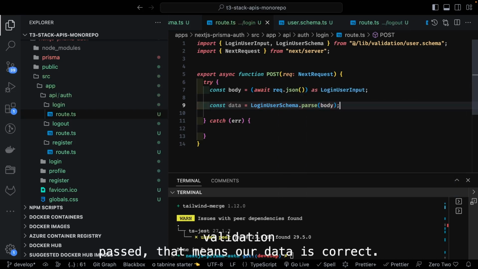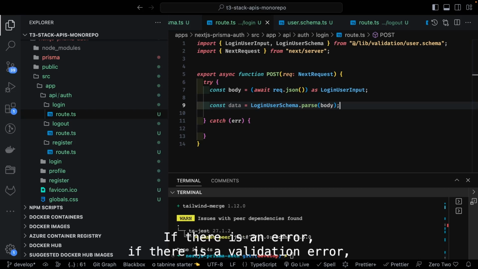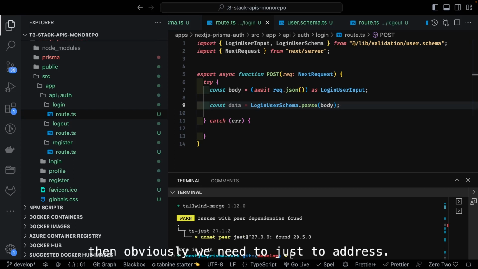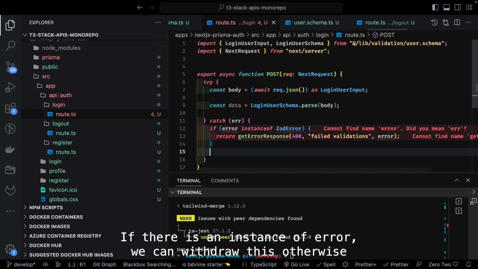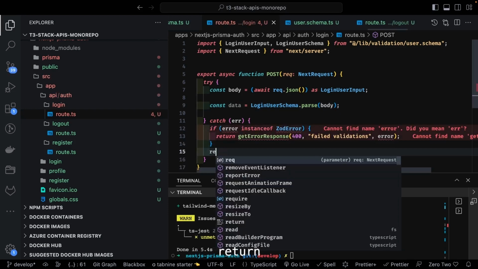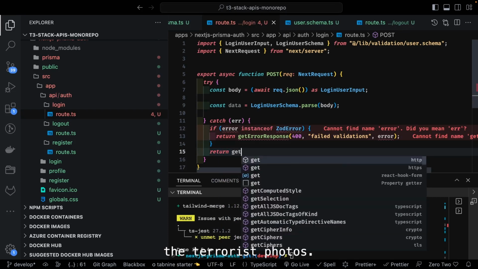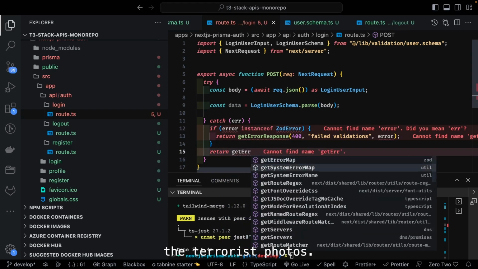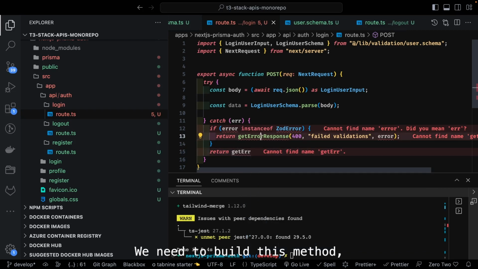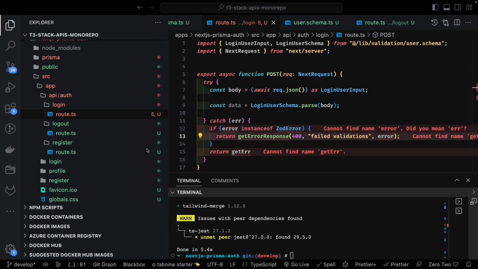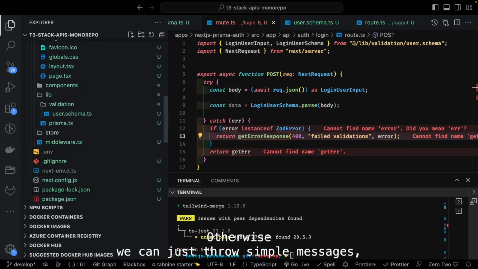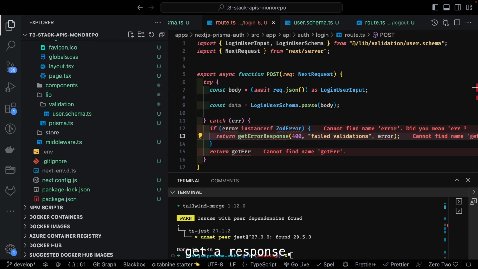If the validation passed, that means our data is correct. If there is a validation error, then obviously we need to throw an error. So if the error is an instance of ZodError, we can just throw this. Otherwise, return getErrorResponse. We need to build this method, but these are some custom methods we need to define inside helpers. Otherwise, we can just throw a simple message, getErrorResponse.